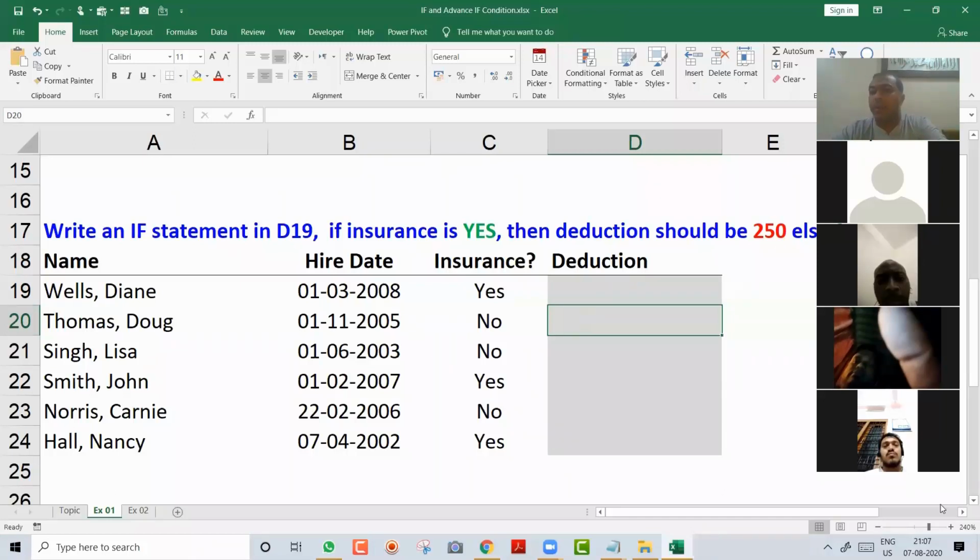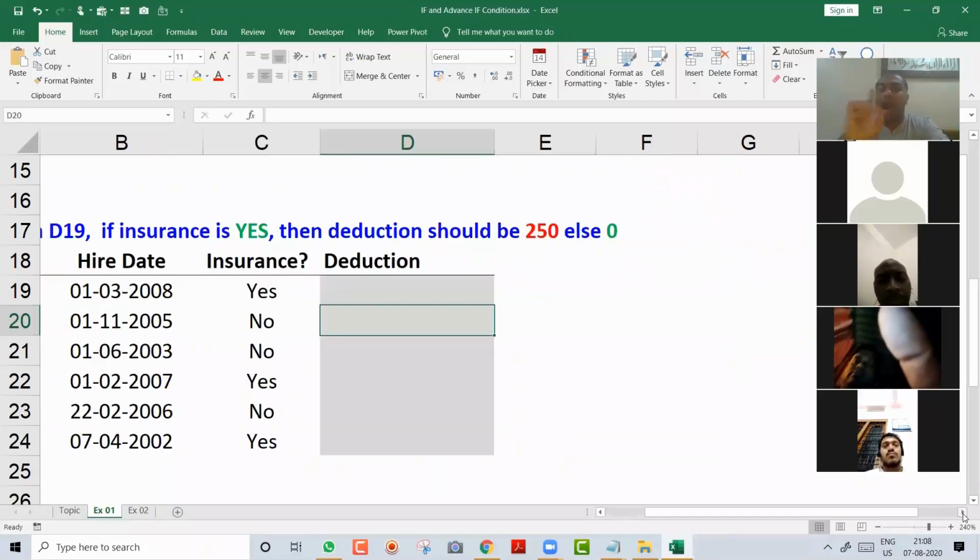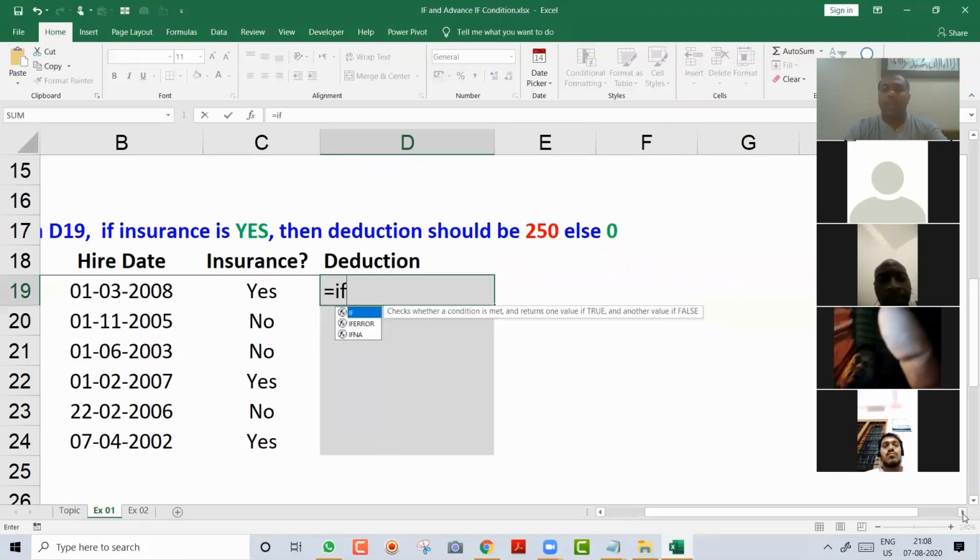Instead of that, here you will write an if condition. How will you write an if condition? You will say equal and you will say if. Equal if. Now this if you can write in capital letters or in small letters. Okay, it's okay. So I say Excel, if this value, that is C19, equal to yes. How will you write yes? You will write yes in double quotes because yes is alphanumeric. So in double quotes, I will say yes.